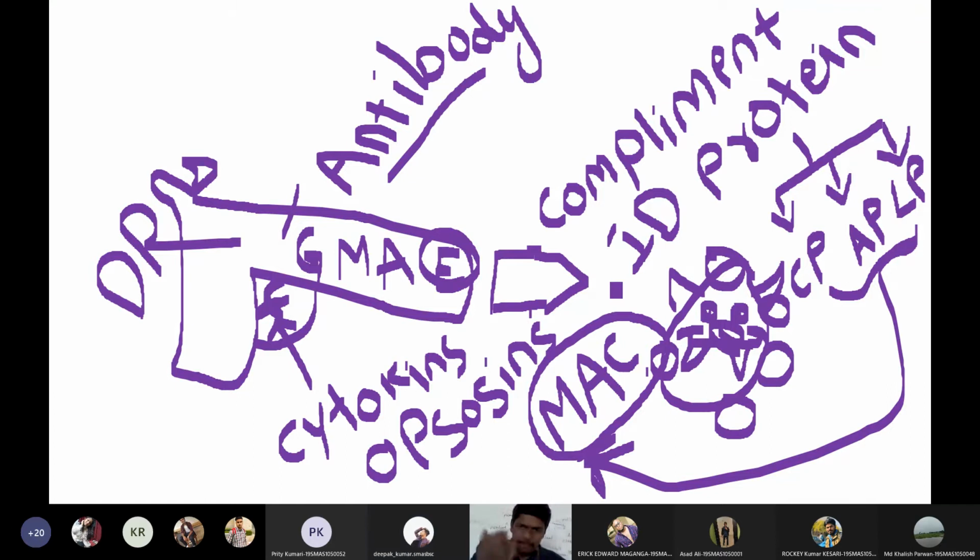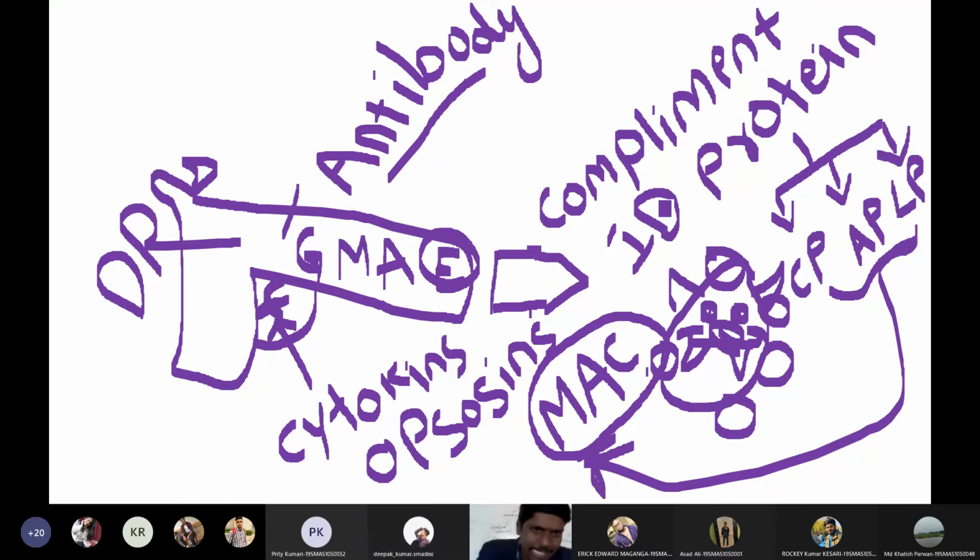So that I will discuss later. First, I'm giving you some idea about these words. Then in the future classes, you will understand what is the role of opsonins, cytokines, the membrane attack complex, and complement proteins. All these things you will know later. For now, you just remember the words.